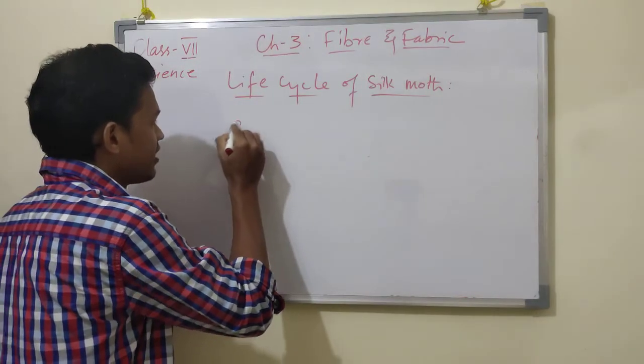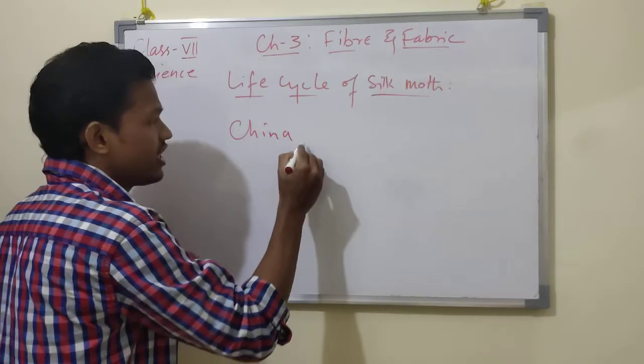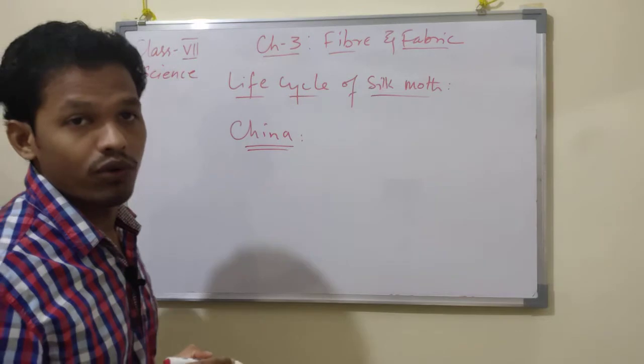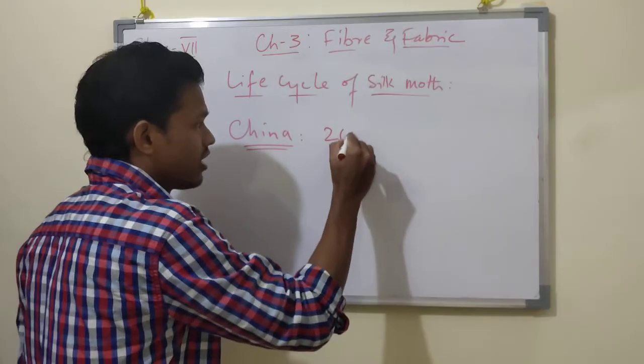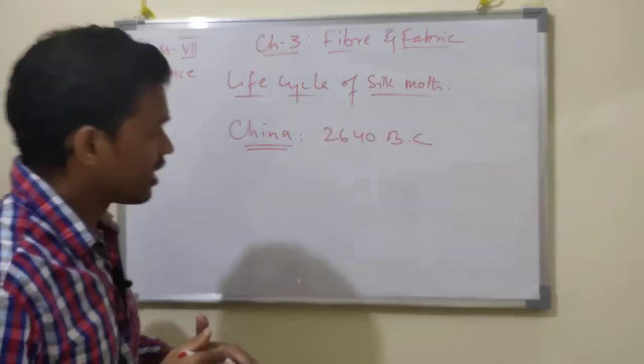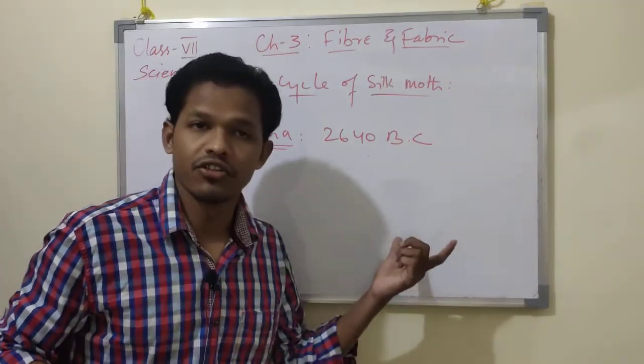The use of silk originated in China around 2640 BC. During this period, silk was invented.